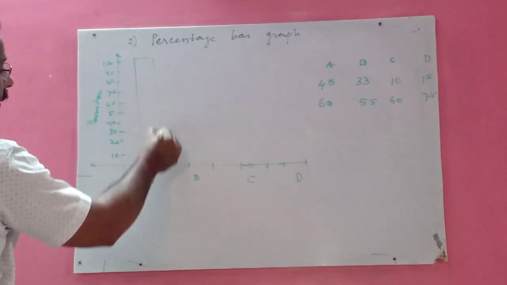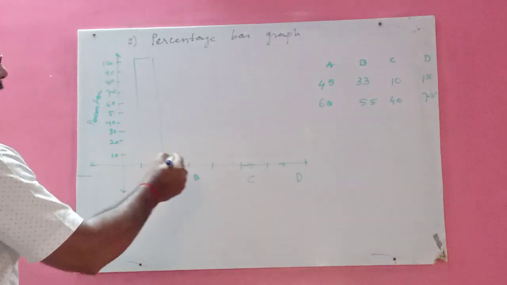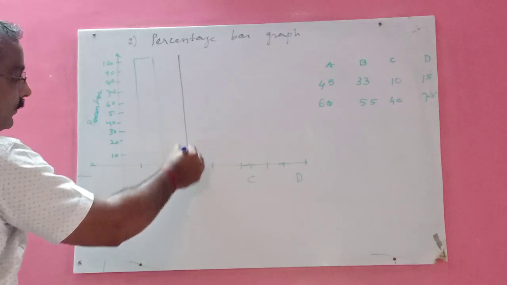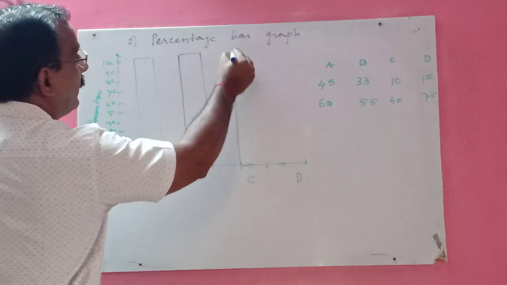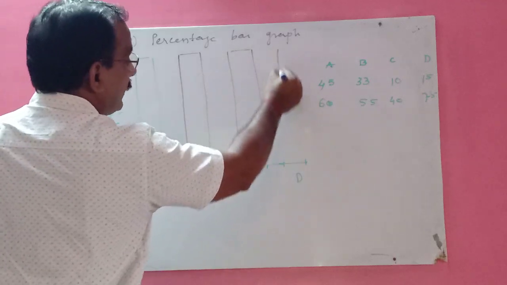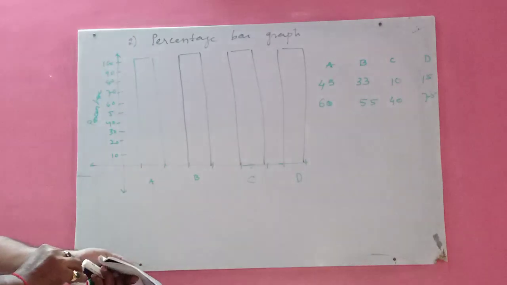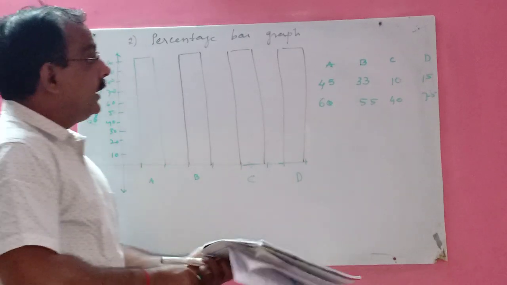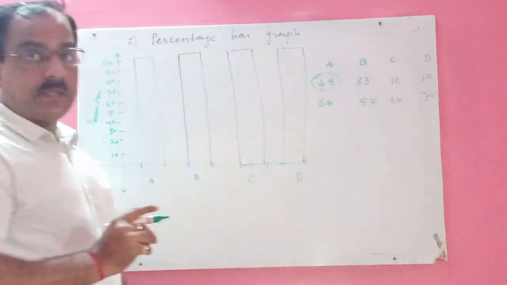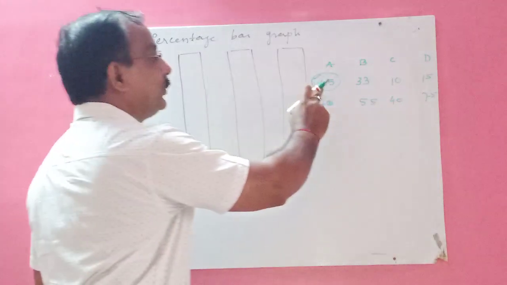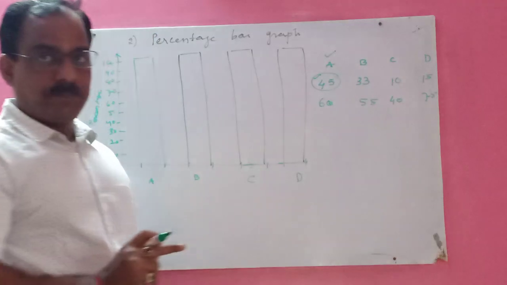This all you will draw. First 100. The second one is also 100. All pillars, children, you will draw 100, because it is a percentage bar graph. Simple one. This is your 100. Okay? Now, here, what is this? The number of students who got grade A. 45 students in division A got grade A out of 60.